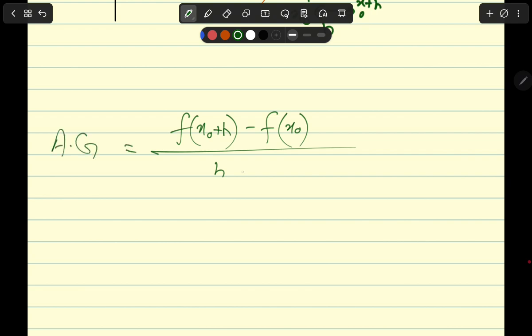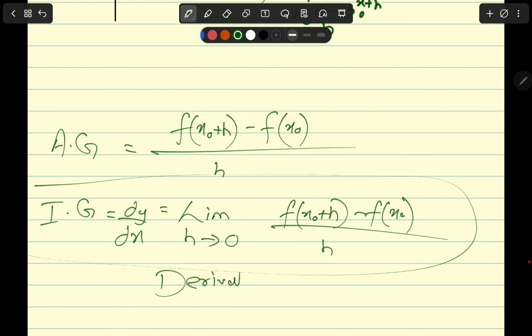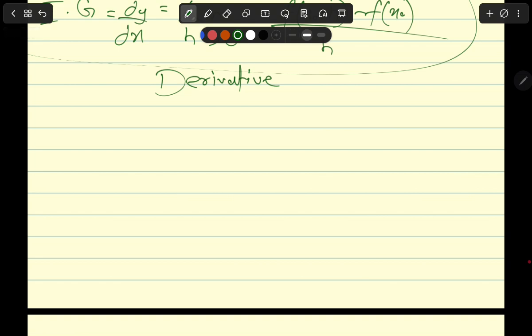Now if I apply the limits concept on it, the instantaneous gradient, or dy by dx, is going to be equal to the limit as h approaches 0 of f of x naught plus h minus f of x naught over h. This is the definition of a derivative. Okay. Now Cambridge doesn't ask you to use the limits concept and all of that in order to derive it, but you must understand it, right?